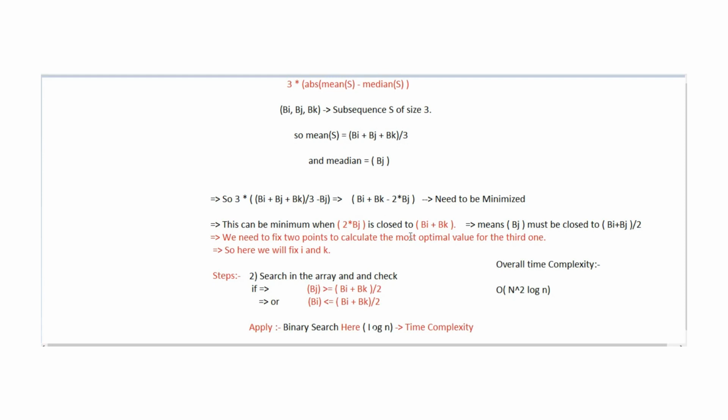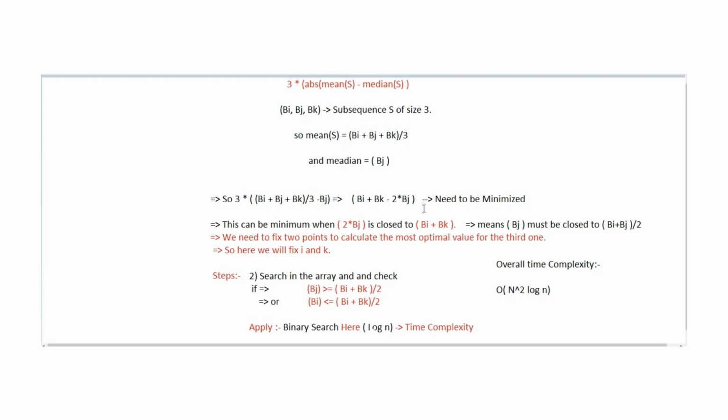So what we can do is fix two points and calculate the third value from those two points. But as you are thinking, we can easily find bi, bk and bj by applying 3 for loops.